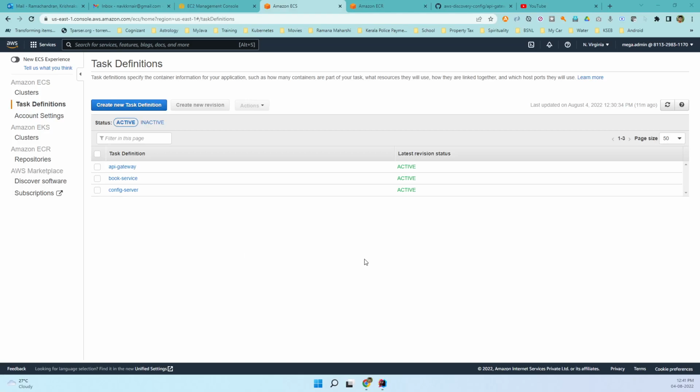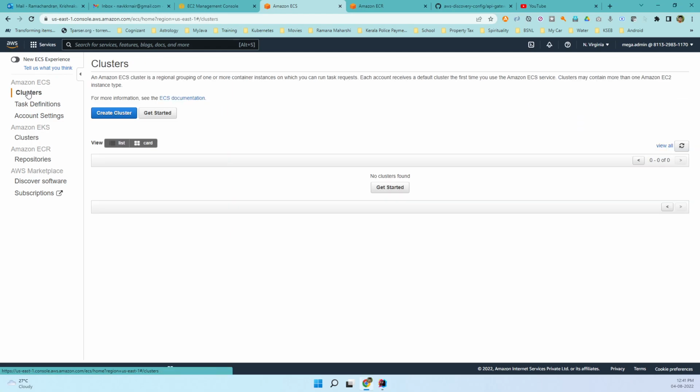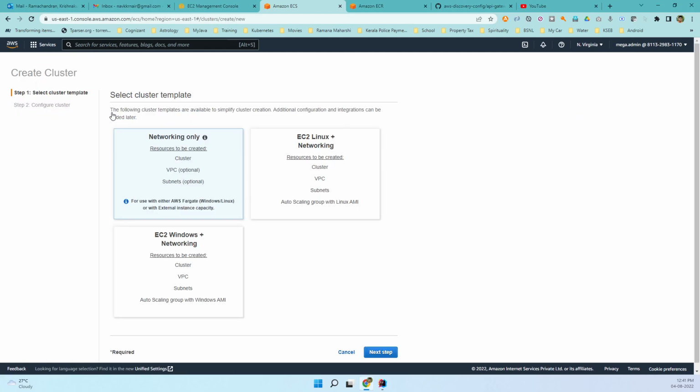Now it is time to create the cluster. So let me go to the cluster. I'm going to create a cluster here. Again, I'm not going with Fargate. I'm going to use the EC2 Linux plus networking as the option for the cluster.